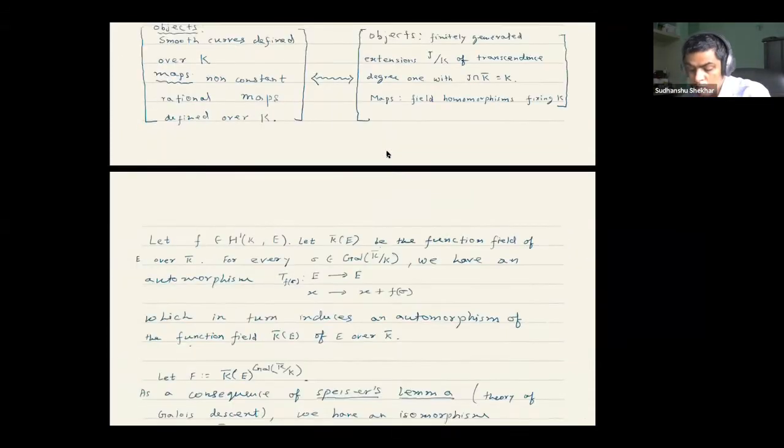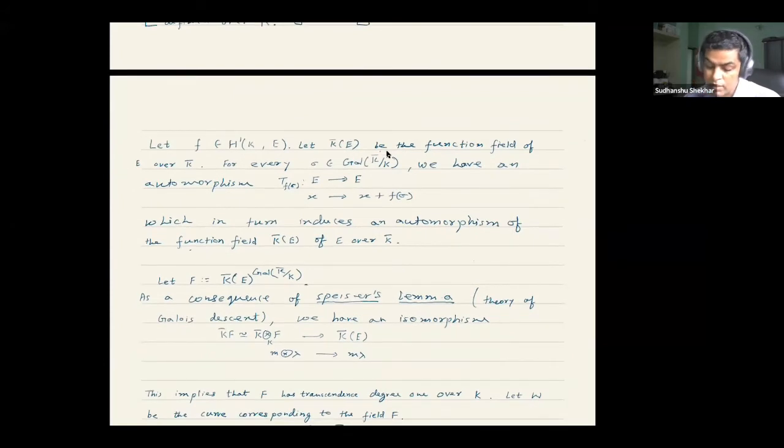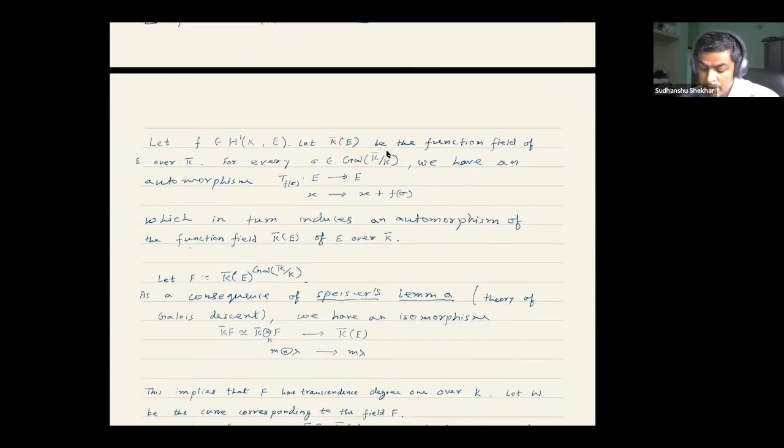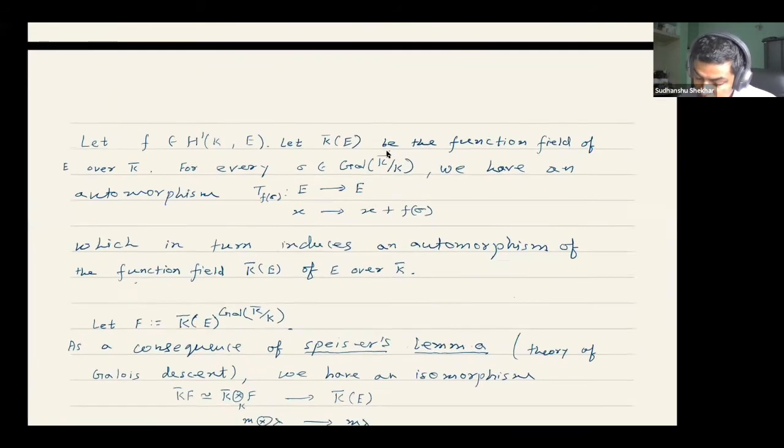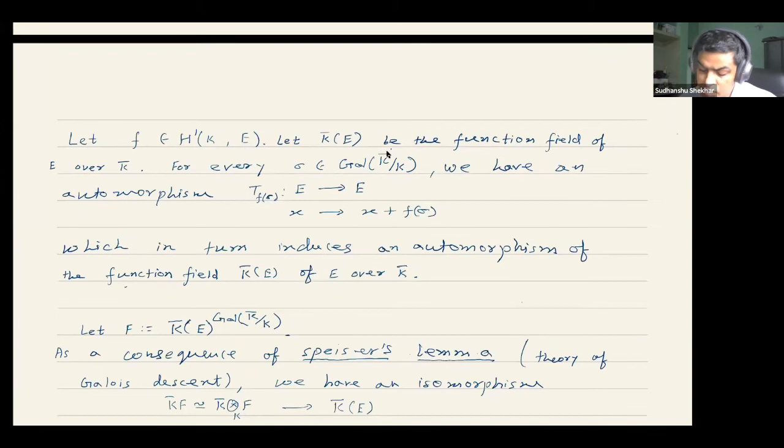Okay, so let's briefly give a sketch of this. Let's take an element in H1, call it F, and let K bar E be the function field of E over K bar. Then for every element sigma in the Galois group, we have an automorphism from E to E, which is basically the translation of X by F sigma.